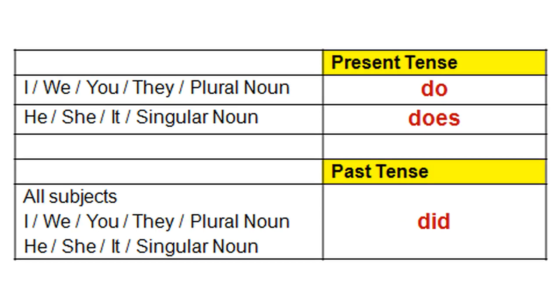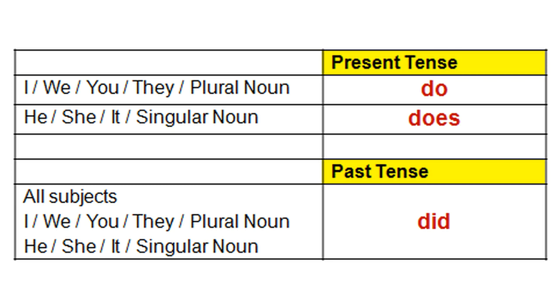And also please remember that do and does are used in present tense with the subjects I, we, you, they or any plural noun. Let me say that example: I do, we do, you do, they do, etc. And does is used with the subjects he, she, it or any singular noun.